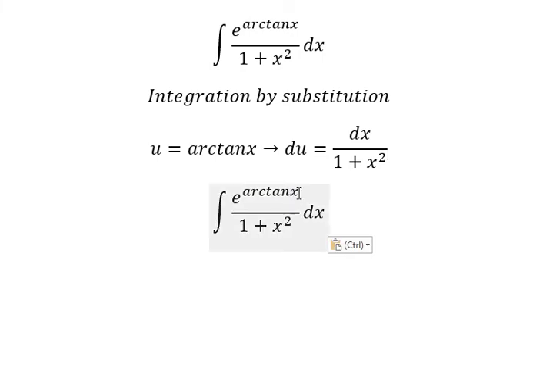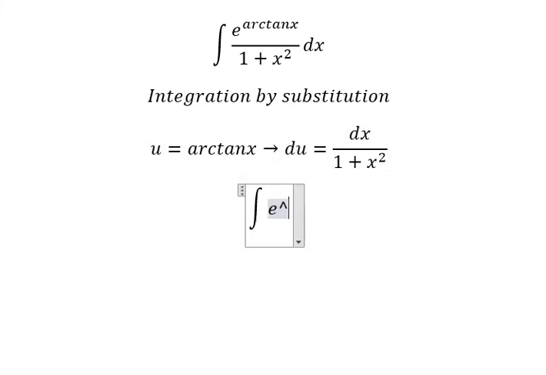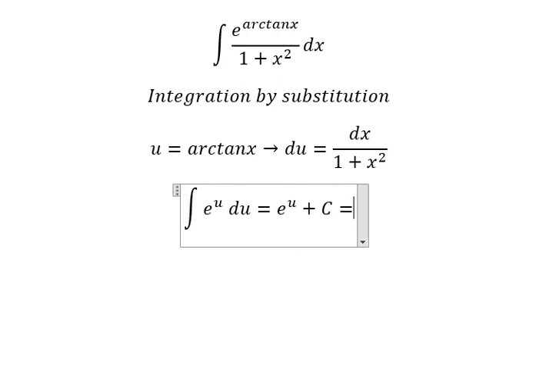So this one we change by du. The 1 over 1 plus x squared dx we change by the du. The integration of this one, you get e to the power of u, and we put plus C. Then u is this one.